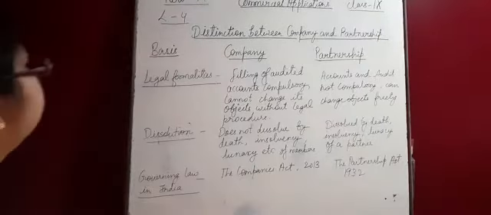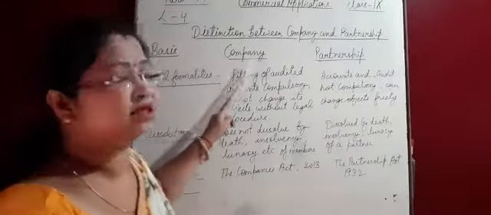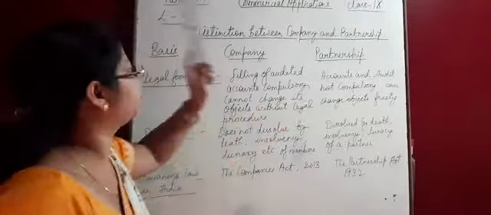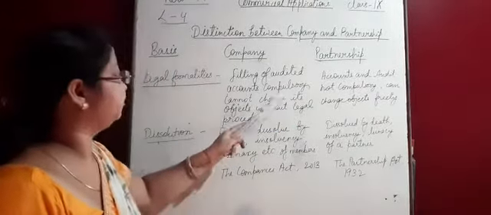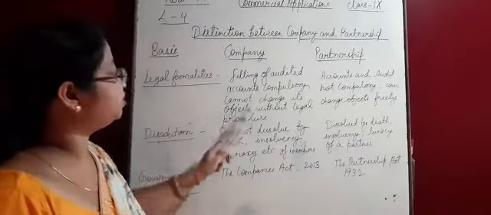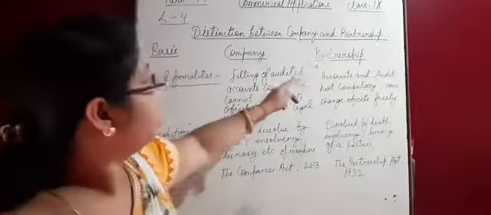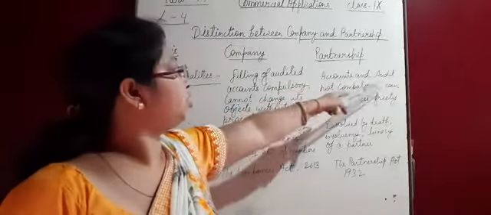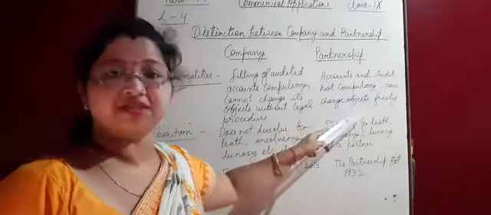Our next point is legal formalities. What are the legal formalities in the company and partnership? In company, filing of audited accounts is compulsory. We have to audit it and cannot change its object without the legal procedures. In partnership, accounts and audit are not compulsory and they can change their objects freely.